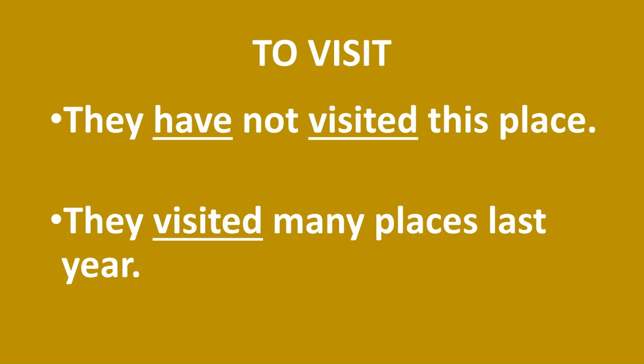Look at the present perfect. They have not visited this place. That means we are talking about the present, but an action of the past. In the past, they did not visit. So they have not visited this place. Whereas the second sentence, which has simple past, they visited many places last year. Time last year makes it past, no effect on the present.